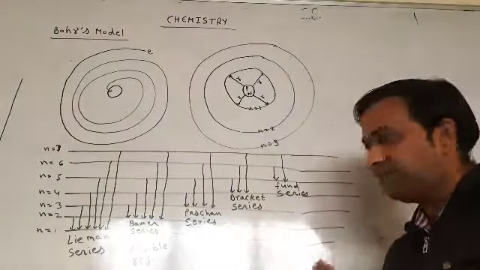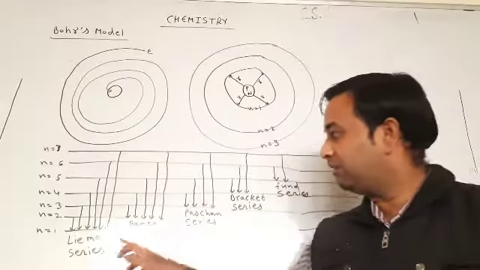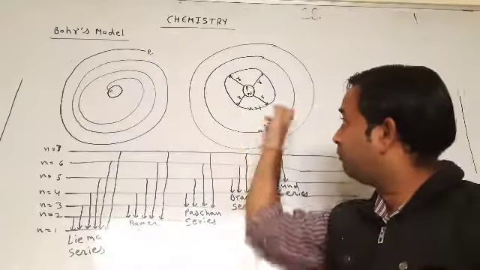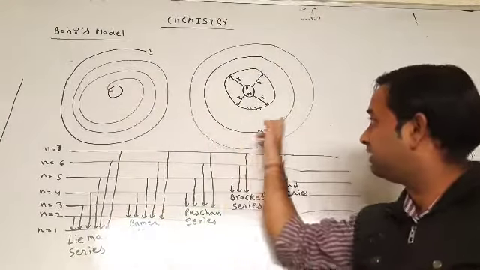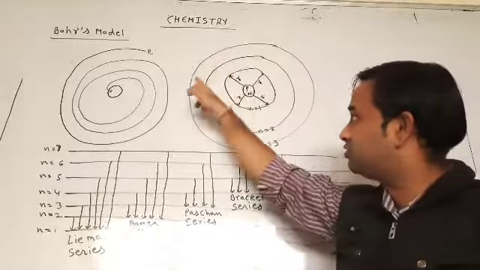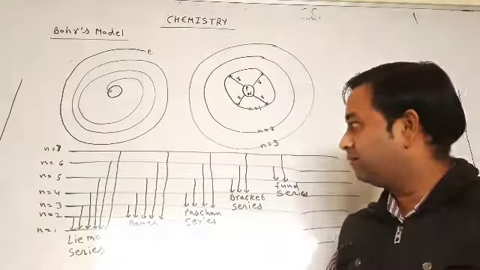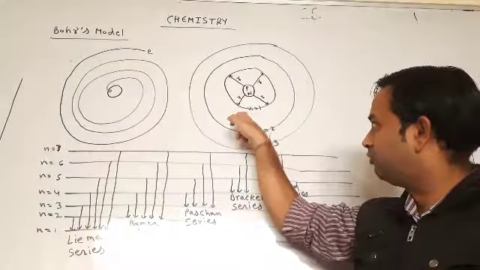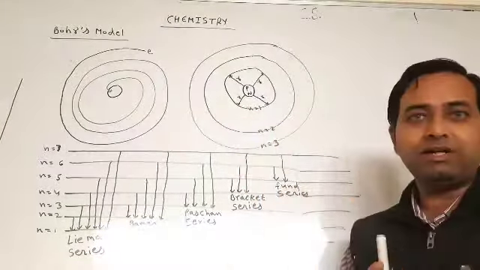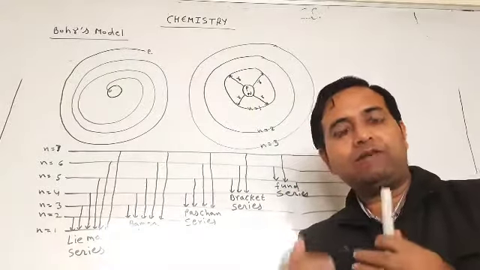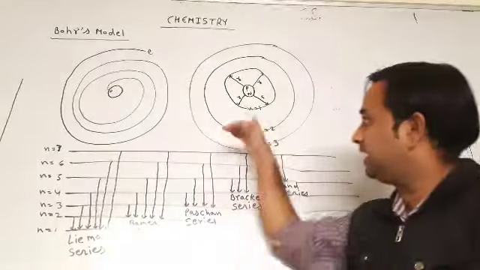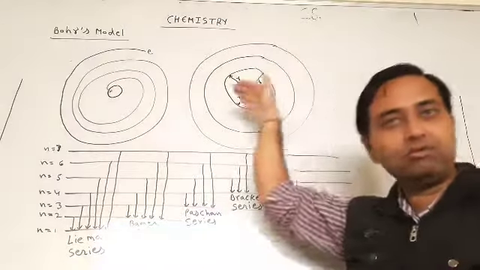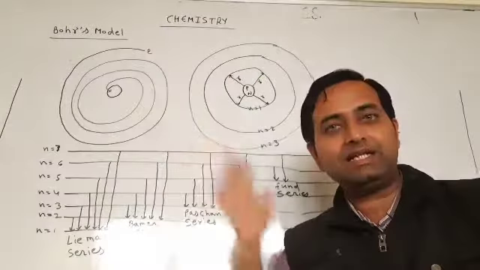These others are not present in the visible region. So Bohr says that electrons are always moving in a fixed orbit, but they can jump to another orbit with more energy. But after some time, the electron releases the energy and comes back to its stability level, releasing energy when it comes back.